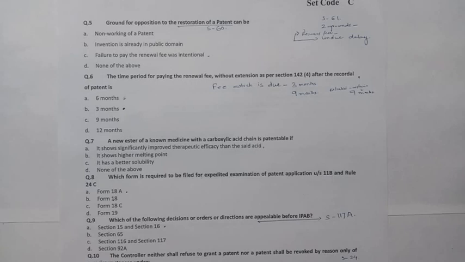Question number 7. A new ester of a known medicine with carboxylic acid chain is patentable if. Answer is A. It shows significantly improved therapeutic efficacy than the said acid. Question number 8. Which form is required to be filed for expedited examination of patent application under section 11B and rule 24C? For examination of patent application, form 18, and for expedited examination, form 18A. So answer is A, form 18A.